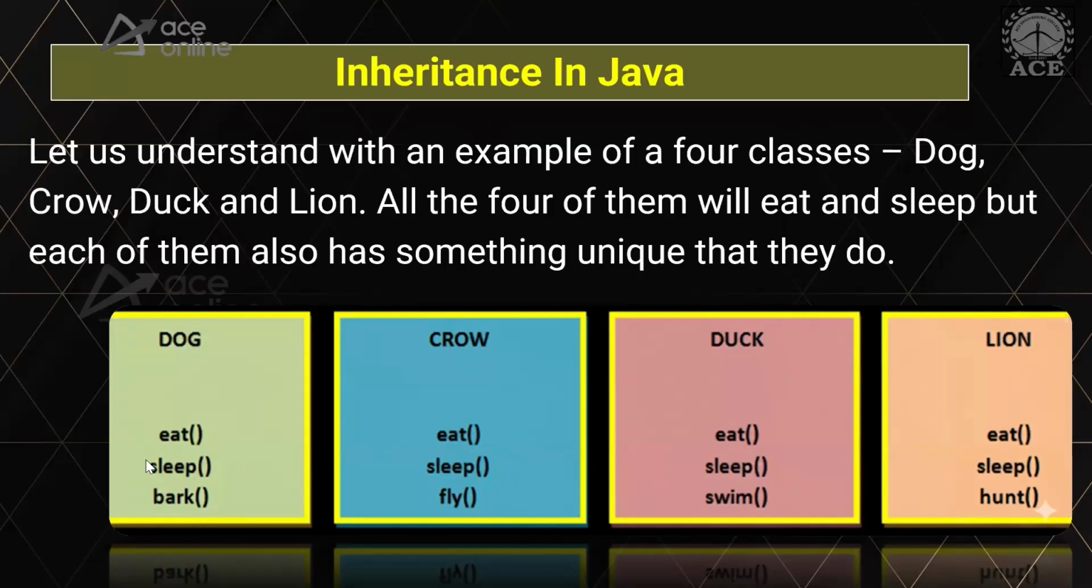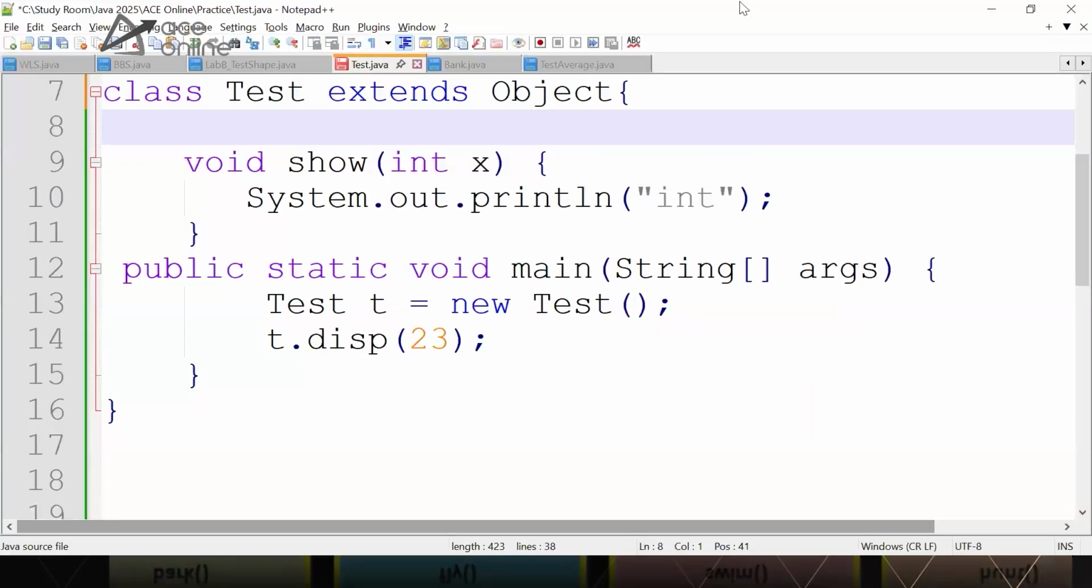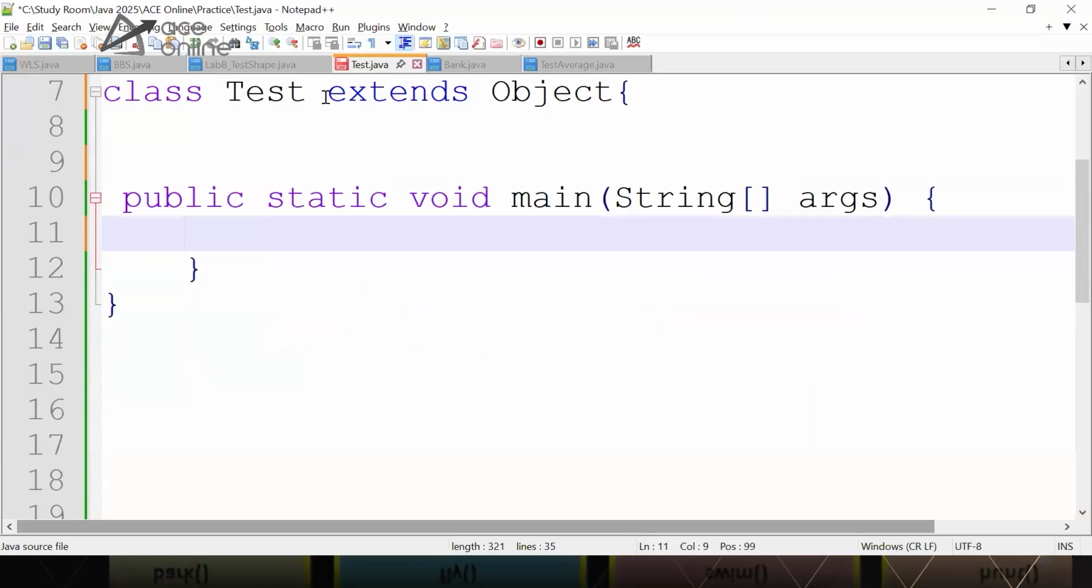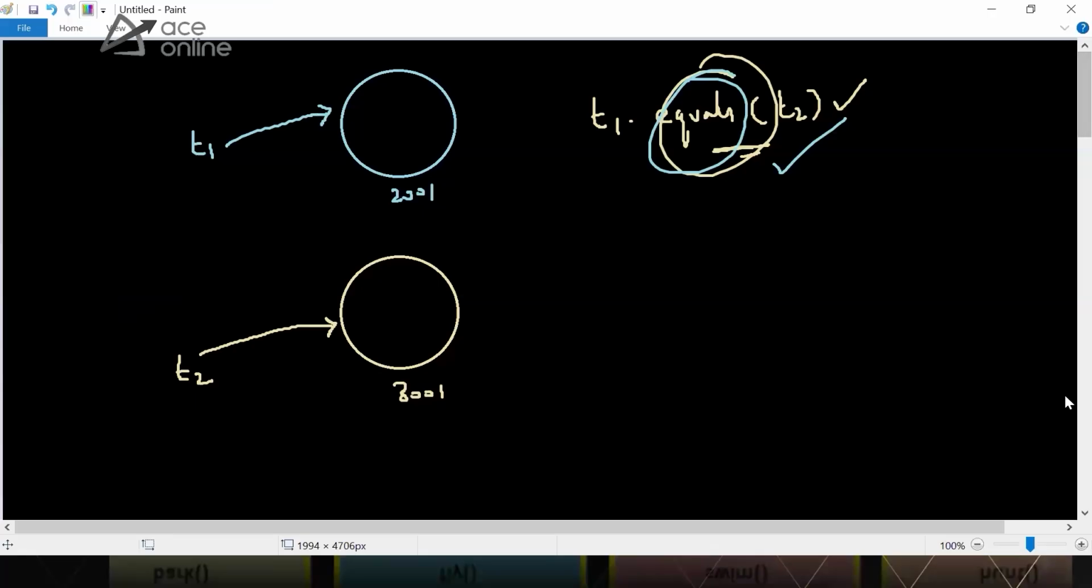Let's try to understand this with a real-time example that we will be using for our inheritance concept as well. Look at this. I'll be making a class, let it be the test class. I'm going to introduce another object for you, which we will be using for this concept. I'm going to implement an object called subscriber, a phone subscriber.